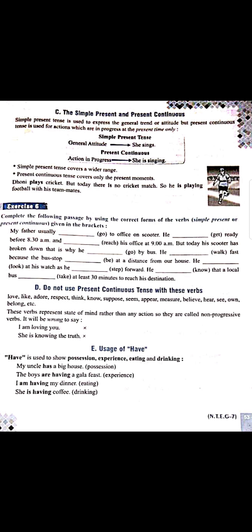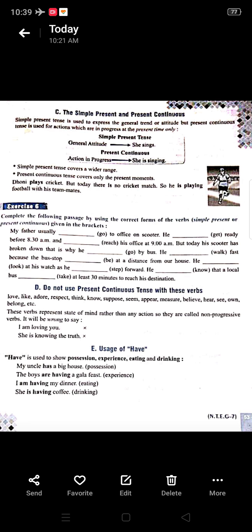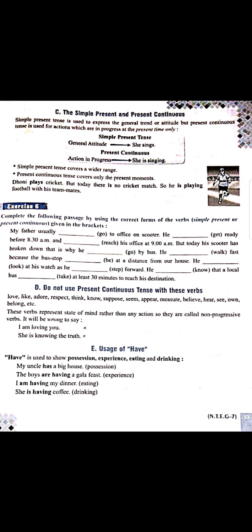Now usage of this have. Have is a verb that contains have and has. Have is used to show possession, experience, eating and drinking. With possession, when I am talking of possession, it means belonging, something belonging, showing ownership. Like my uncle has a big house. Here has form or have form is the only form which is used here. Why? Because here it is a possession of uncle's, of that house.